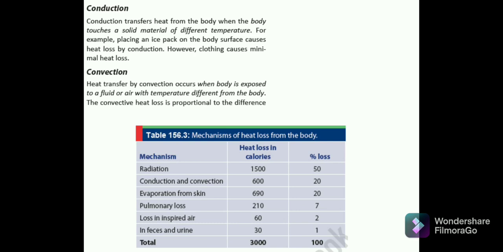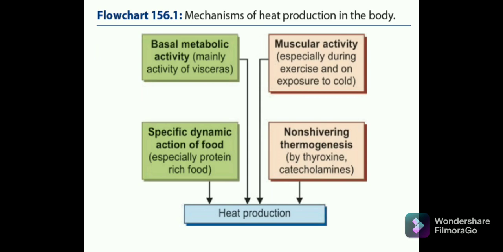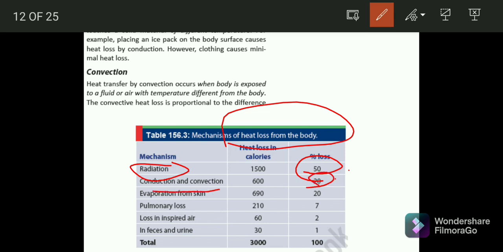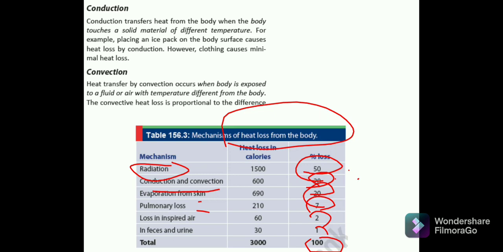Okay. Here the question is asked: heat loss in calories and total percentage of loss. So, the radiation here, which we see as the mechanism, the heat loss is around how much? 50% during radiation. In conduction and convection, this is around 20%. In evaporation from the skin, this is also 20%. Pulmonary loss is like 7%. Loss in inspired air is 2, and in feces and urine, that is 1. So the total is around 100%. Okay. Fine. So we have discussed all these things.